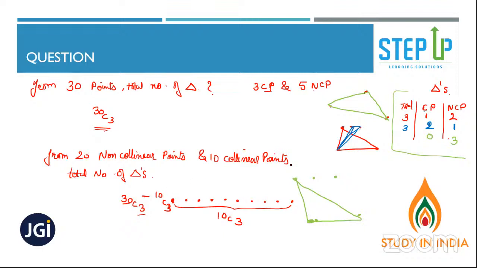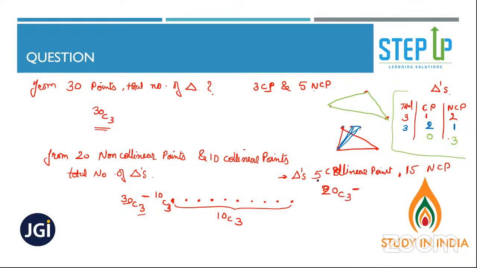A very simple one. If it is given 10 collinear points, let me make it 5 collinear points, and 15 non-collinear points. Total number of triangles, what would be your answer? 15 plus 5, total points are 20. 20C3 minus what? 5C3.